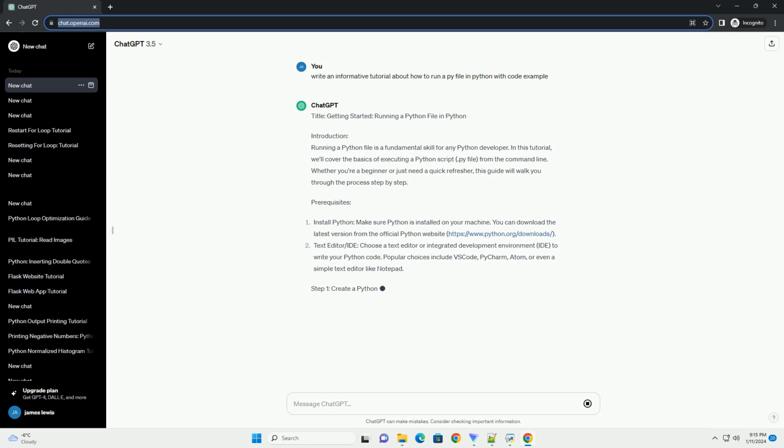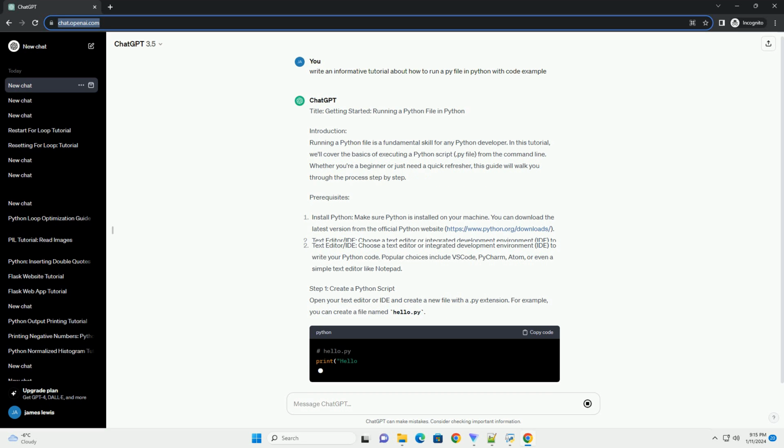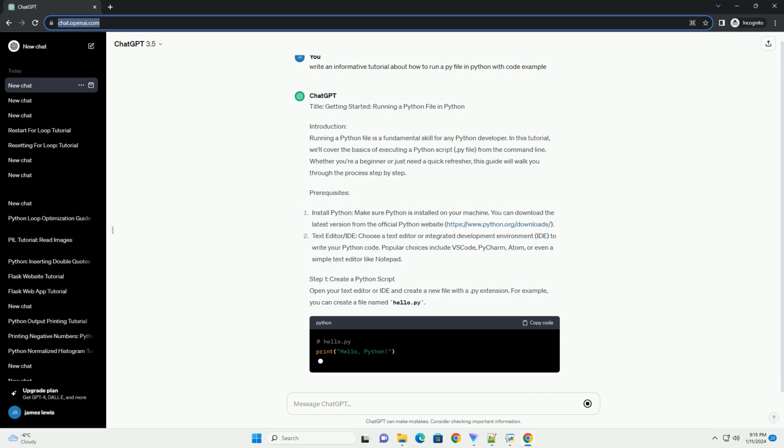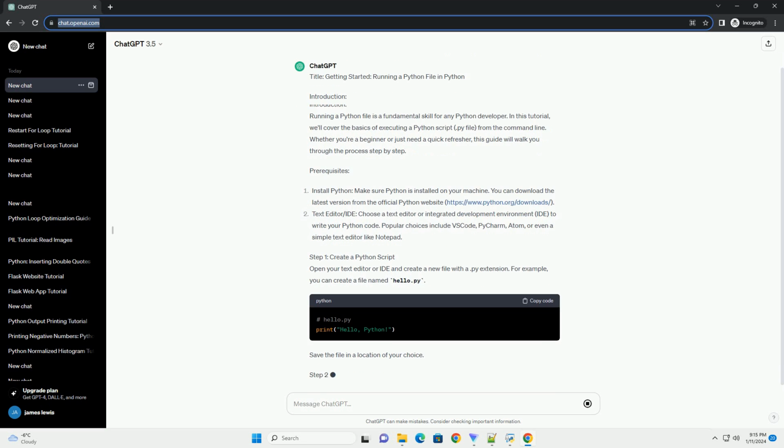Prerequisites. Install Python. Make sure Python is installed on your machine. You can download the latest version from the official Python website, https://www.python.org/downloads. Text editor/IDE. Choose a text editor or integrated development environment, IDE, to write your Python code. Popular choices include VSCode, PyCharm, Atom, or even a simple text editor like Notepad.